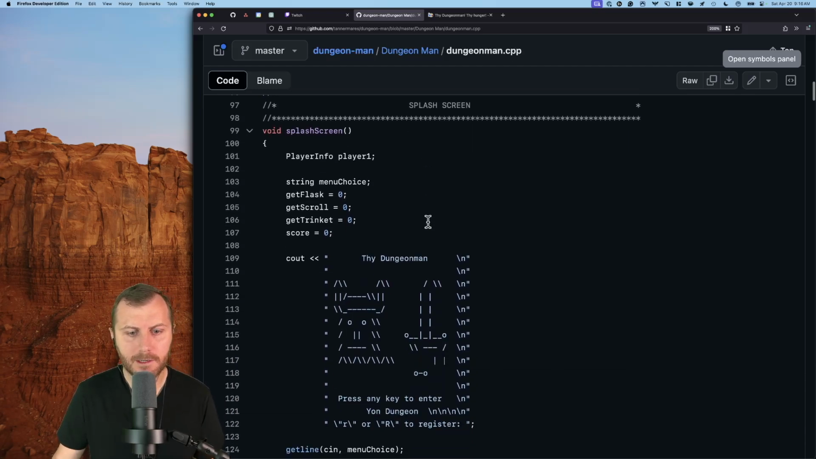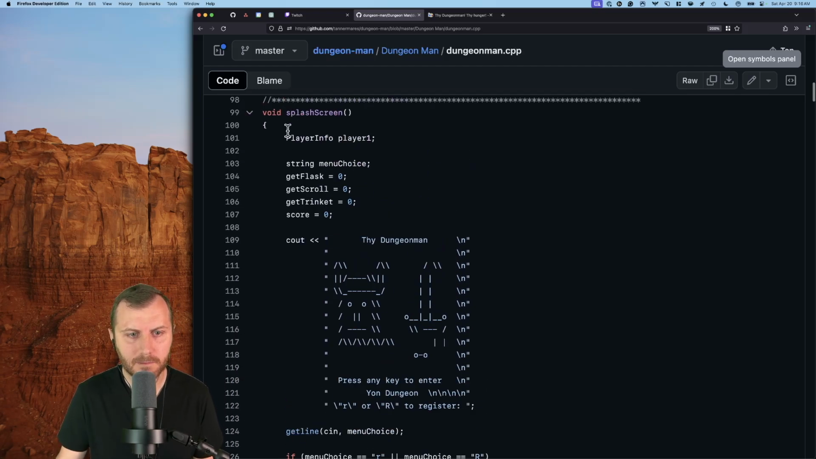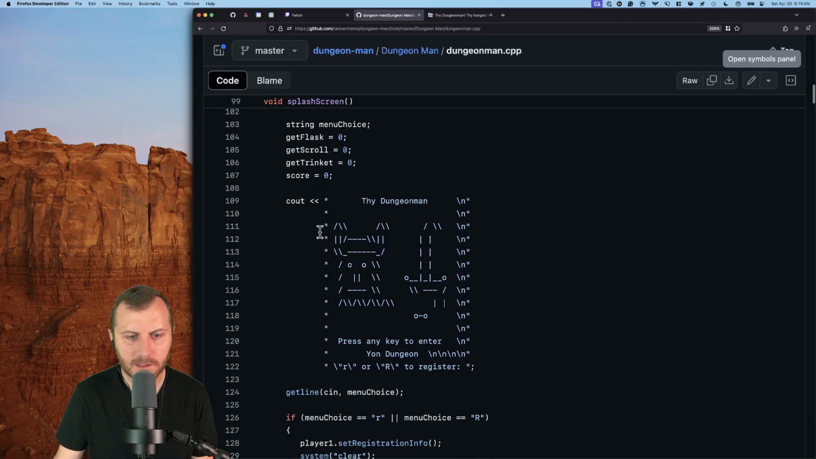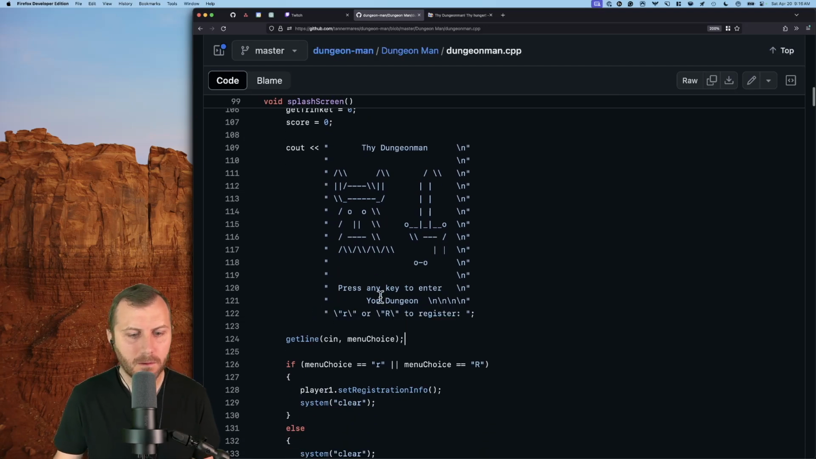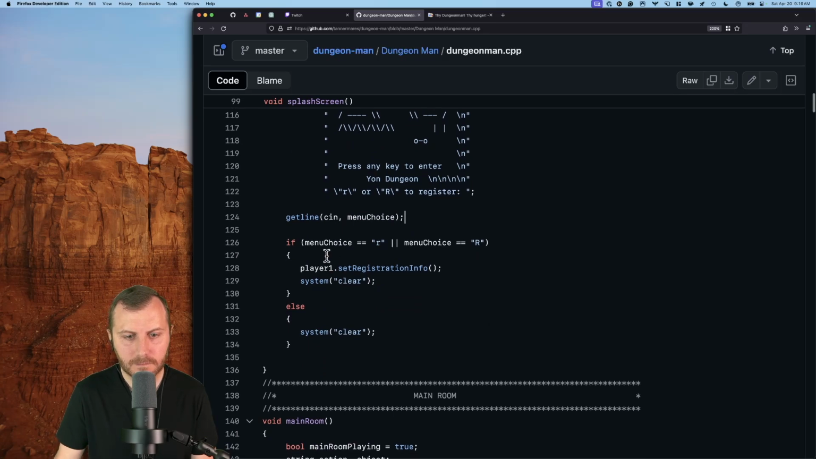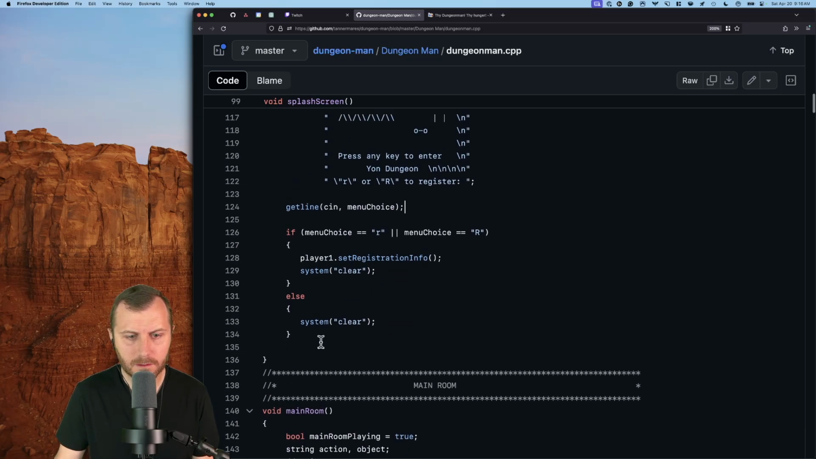And then we got a splash screen. It sets up. So this is kind of like the initializer for the game. Sets up all the variables for us. Prints out our fun graphic. Obviously, we can get rid of that. And then that's all that does.